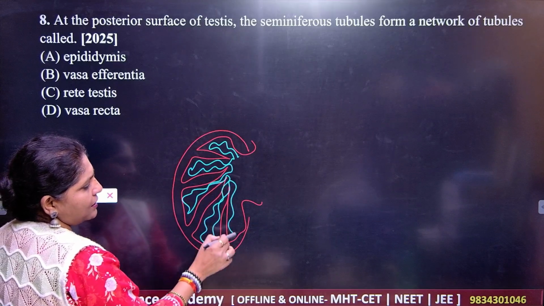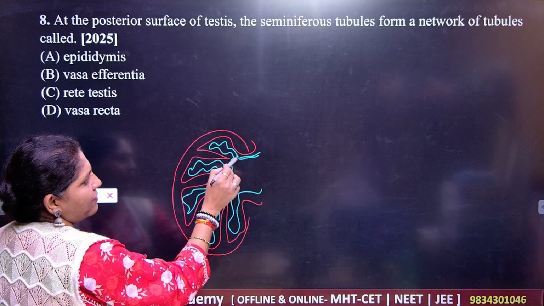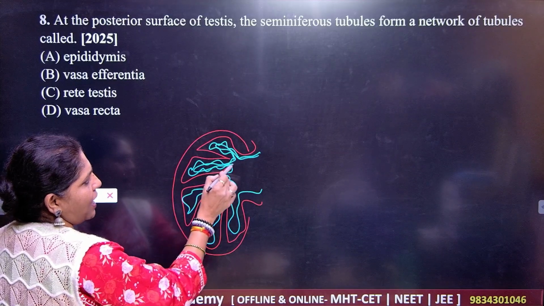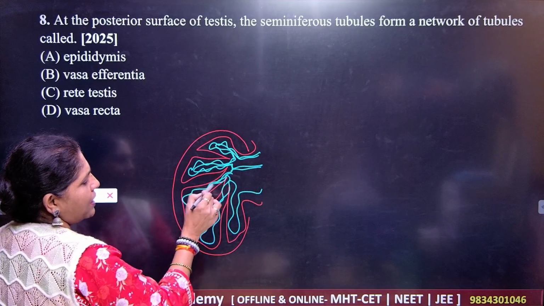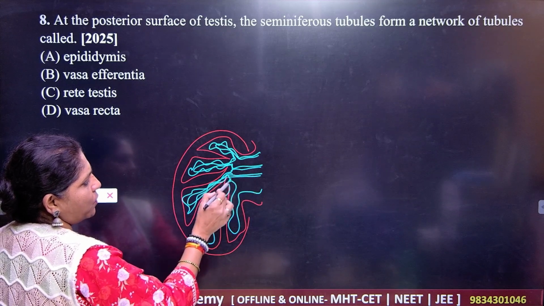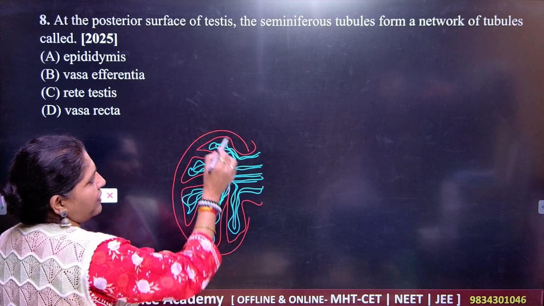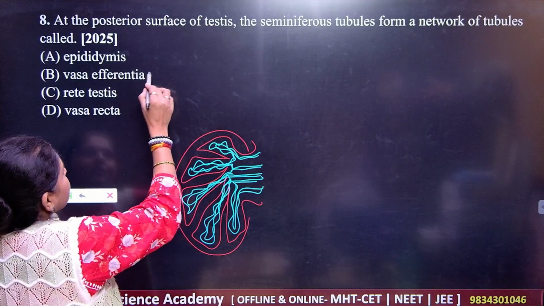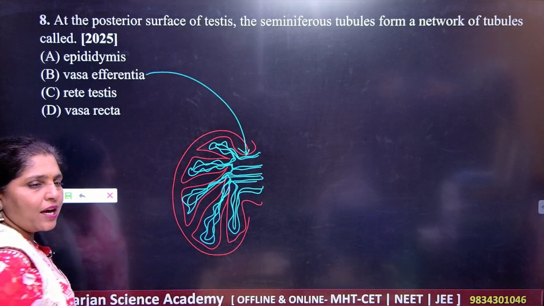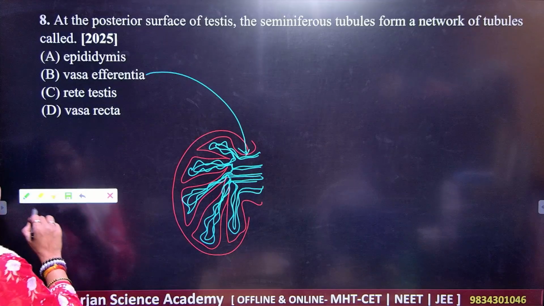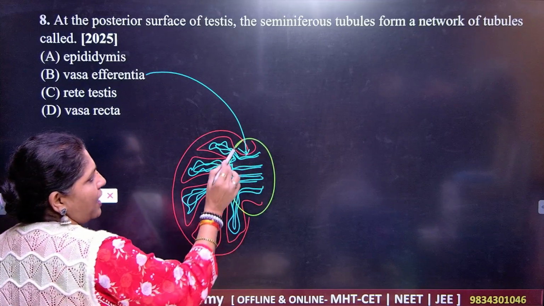When these seminiferous tubules open over here, this structure is known as vasa efferentia. Got it? Remember this.